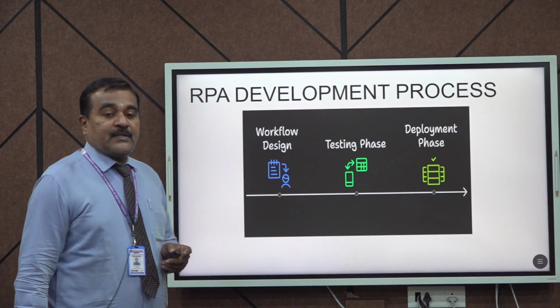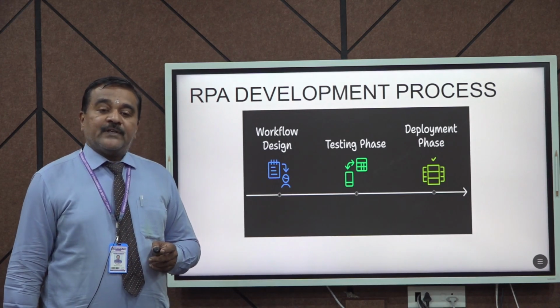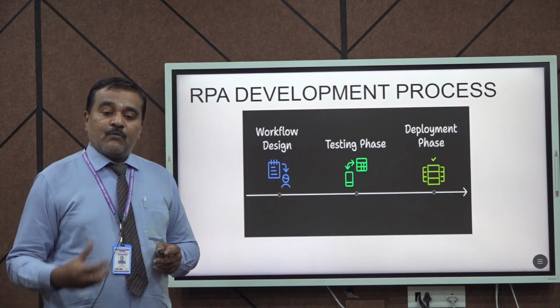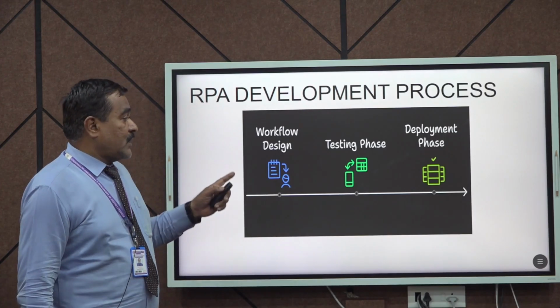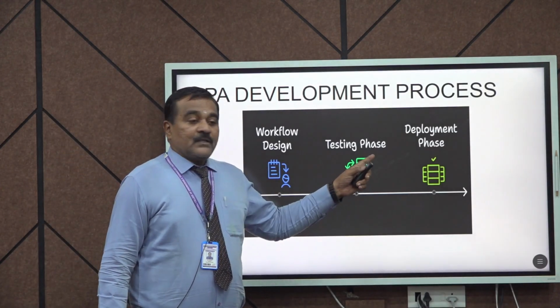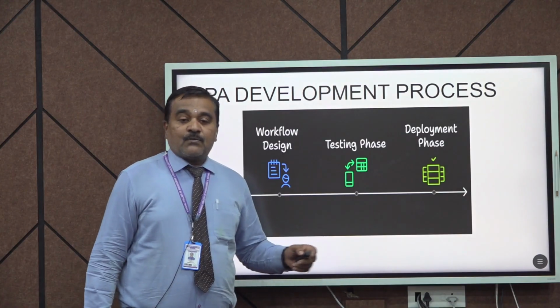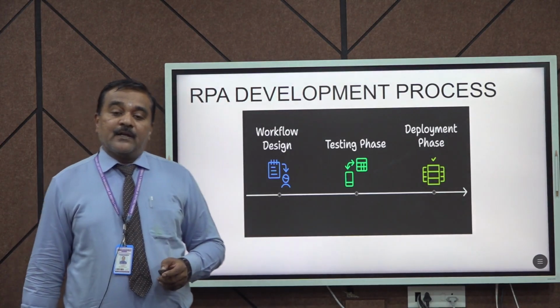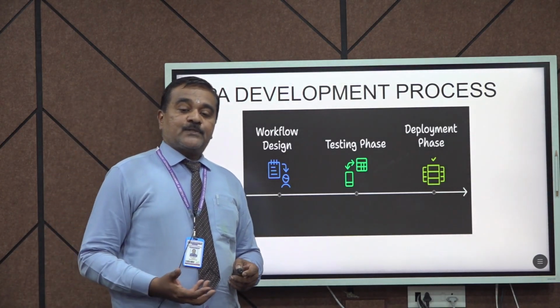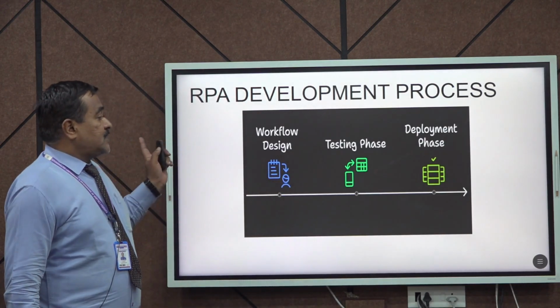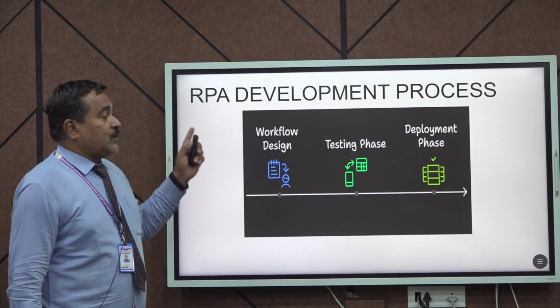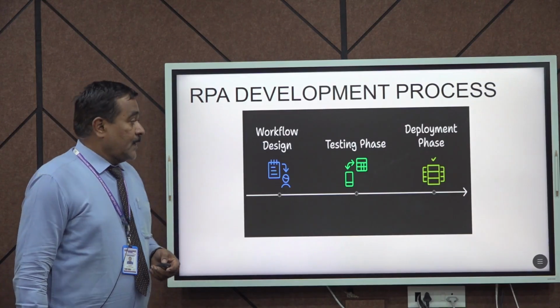Second is the testing phase, what kind of testing is involved, especially your process methods and what technologies you are involved with. That is what we maintain in the testing phase. The third is the deployment phase, what kind of deployments we need to connect and what level of output we are expecting. That is what the deployment phase depends on. So these three points are essential to develop the RPA process.